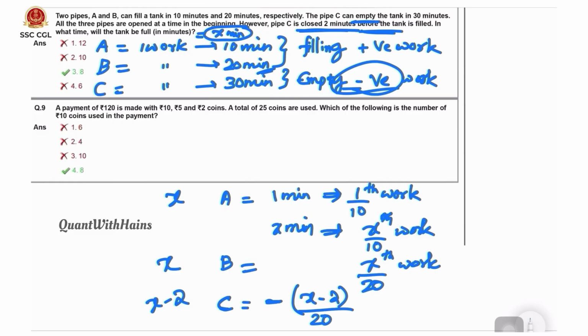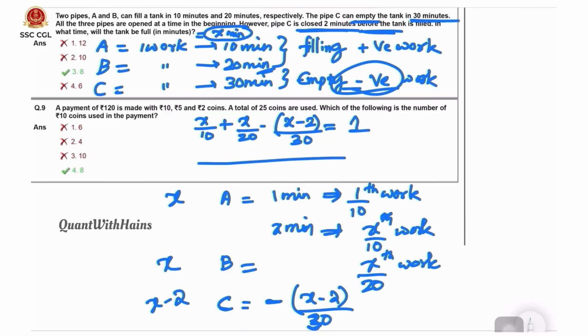Now all together their work will be 1. That is X/10 plus X/20 minus (X minus 2)/30, not 20, here 30, because it is emptying the tank in 30 minutes, equals 1 work. Here LCM is 60. 6x plus 3x minus 2x, minus into minus plus 15, 30 equals 1. 6 plus 3 is 9, 9 minus 2, 7x.